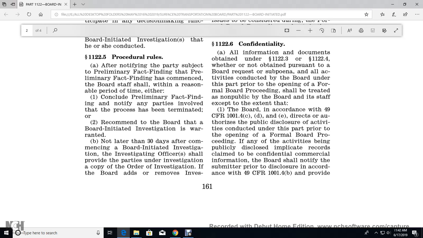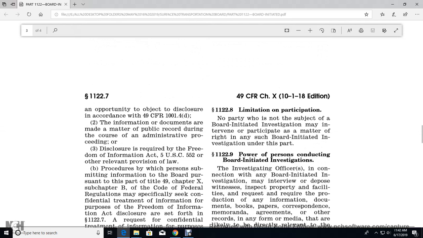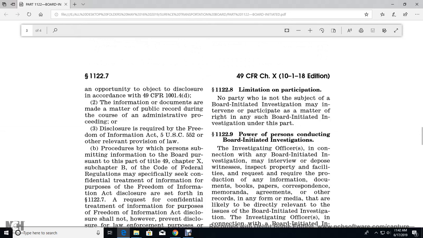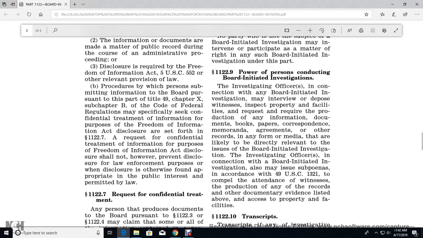formal Board proceedings. If any of the activities for public disclosure implicate records claimed to be confidential commercial information, the Board shall notify the submitter prior to disclosure, in accordance with Title 49 CFR 1001.4(B), and provide an opportunity to object to the disclosure in accordance with Title 49 CFR 1001.4(D). Information and documents become part of the public record during the course of the administrative proceeding, subject to disclosure required by the Freedom of Information Act, Title 5 U.S. Code 552, or other relevant provisions of law.